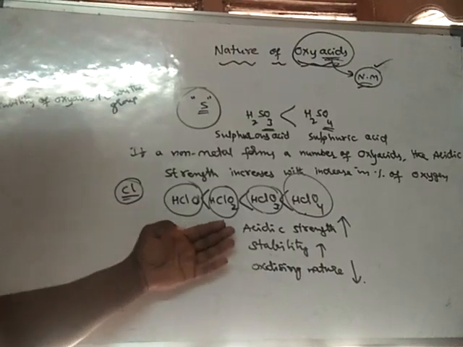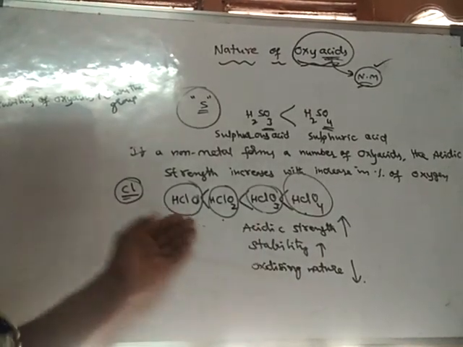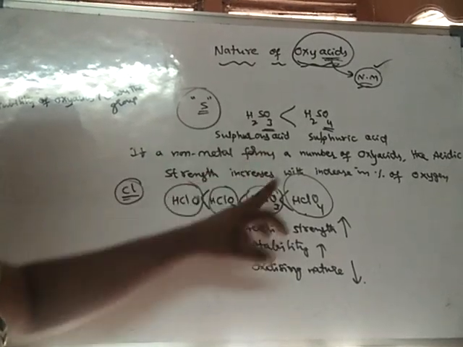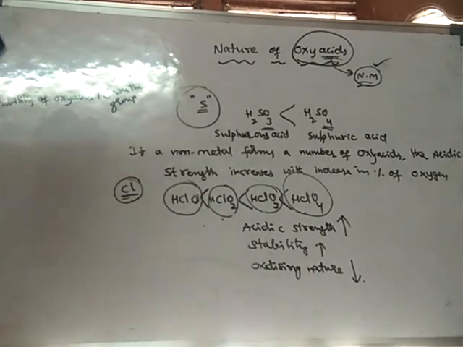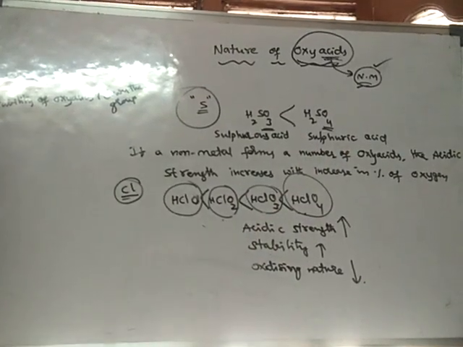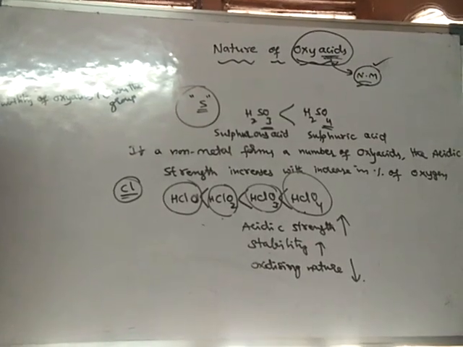So oxidizing nature decreases as the percentage of oxygen increases. As the percentage of oxygen increases, the oxidizing nature decreases. Okay.